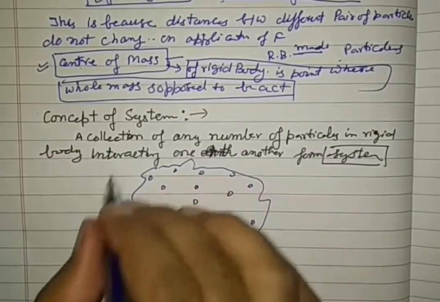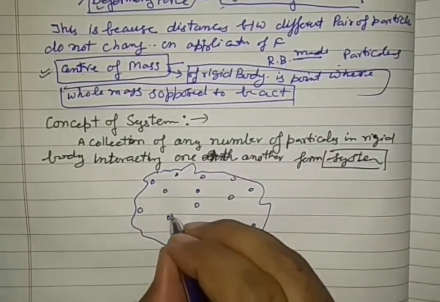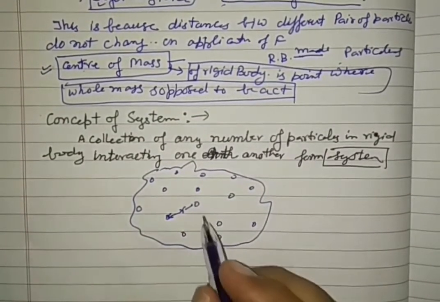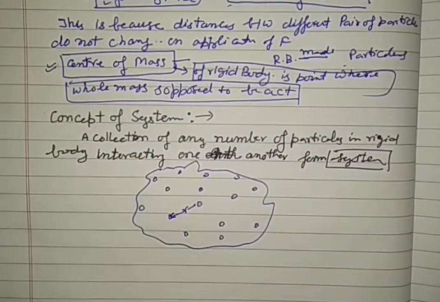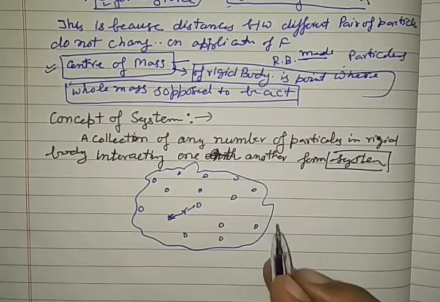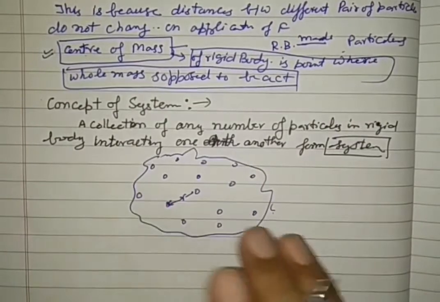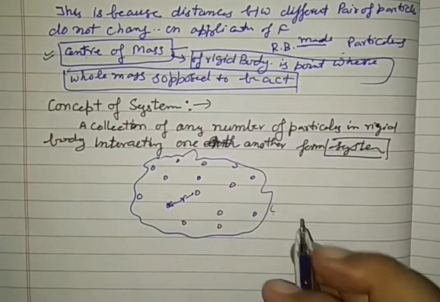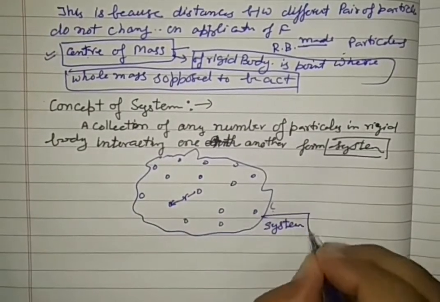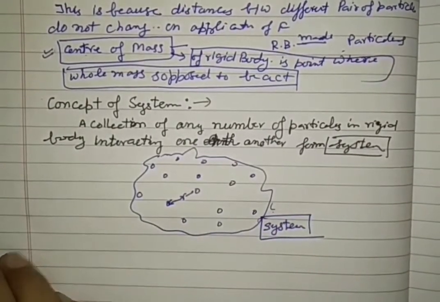This collection is actually the collection of a rigid body which has a definite intermolecular space, and even on applying force there is no change in this intermolecular space in an ideal rigid body, right? This is called a system of particles living together at one place. Any number of particles of a rigid body interacting with each other form a system.